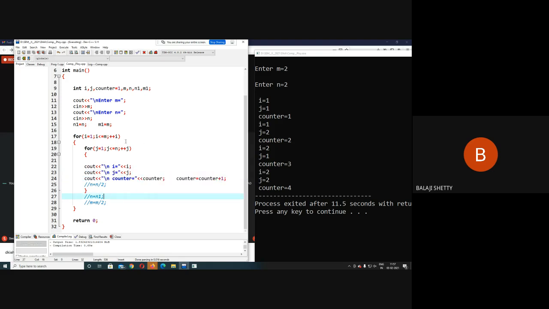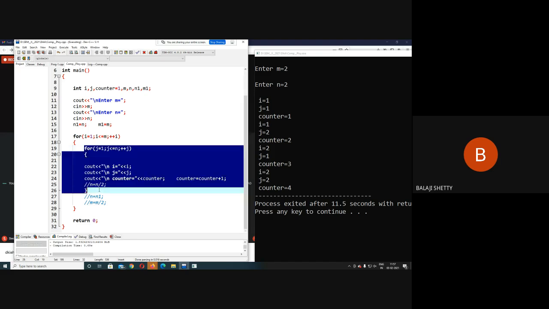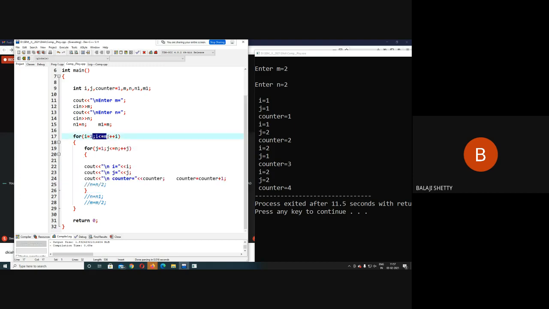Again j plus plus, j becomes 3. Now 3 less than or equal to 2? No, the loop breaks. And i plus plus, now i was 2, i becomes 3. Now 3 less than or equal to 2? No, condition not satisfied. Now both loops break. In this way, if you print the value of i and j after the loop, let us check the values of i and j. Then you will understand this for loop in more detail.